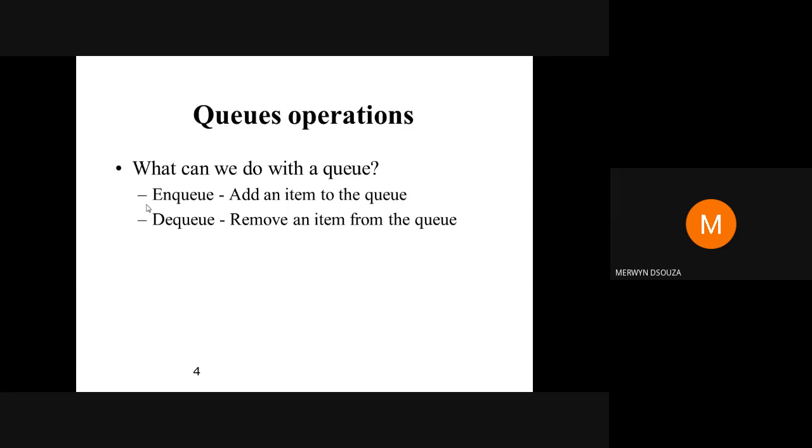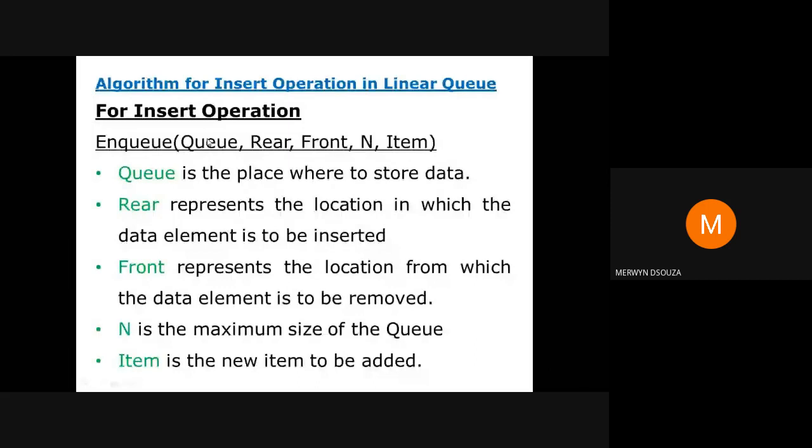So if you're performing an insert operation, these are the parameters you are basically going to pass to an NQ function: Q, rear, front, N, and item. Q is the place where you're going to store the data. Like Q could be an array.